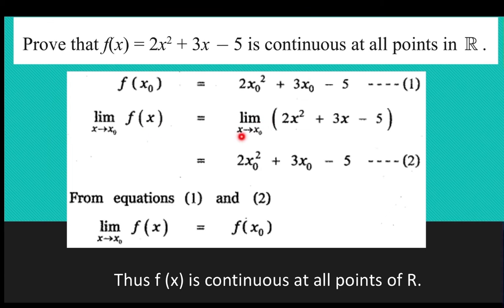So, limit x tends to x naught, 2x square plus 3x minus 5. So, we can apply limit to all the three terms, and as x tends to x naught, here x will become x naught. So, 2x naught square plus 3x naught minus 5. From equations 1 and 2, limit x tends to x naught f of x is equal to f of x naught. So, f of x is continuous at all points of R.